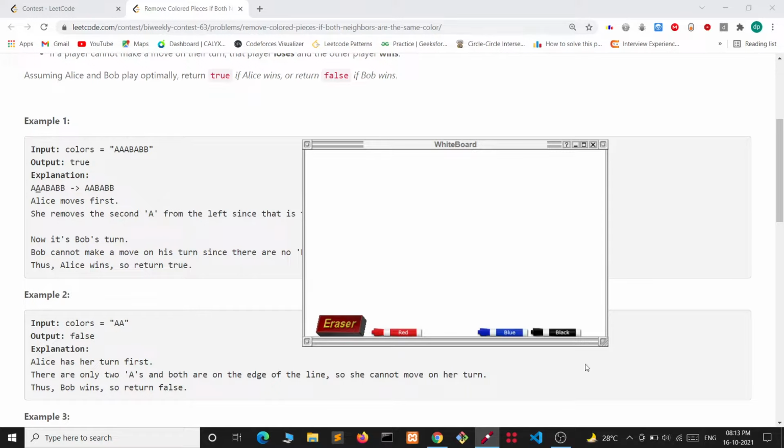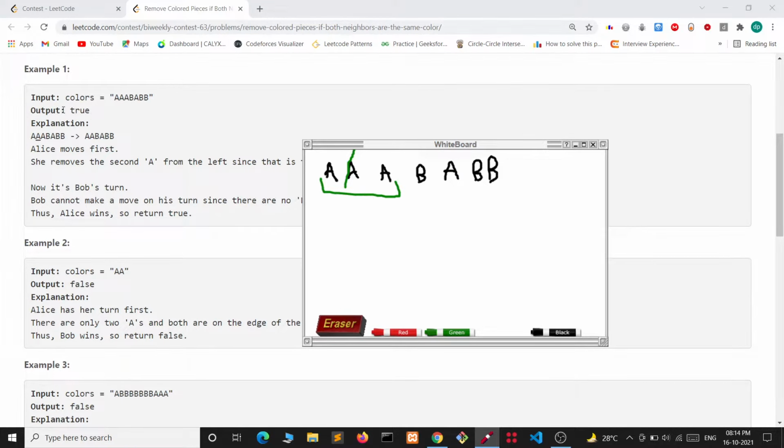Let's see examples. In example 1, we have A, A, B, A, B, B. Here first Alice will remove this A, then the chance of Bob comes. Now Bob cannot remove any of the B because none of the B has both of its neighbors as B. So Alice won. So we will return true here.